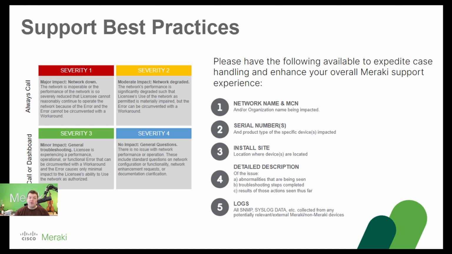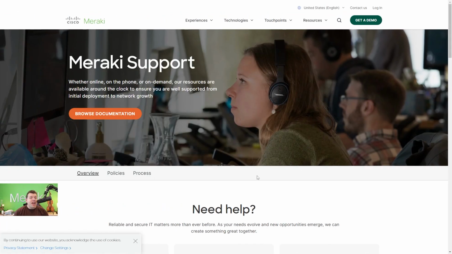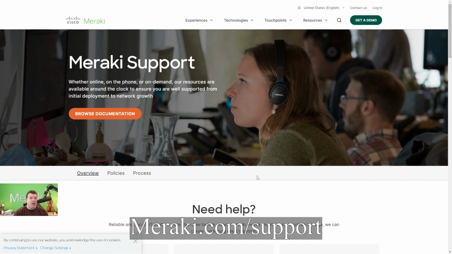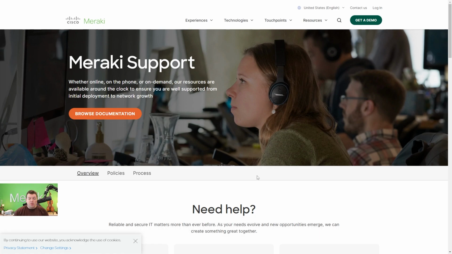And of course, logs. We could easily capture logs in a dashboard. I'll show you where to do that from a Meraki perspective. But any information that we could provide our engineers as well is always going to be greatly recommended for us to do. Now, the first page I have open here is the Meraki support page, meraki.com/support. This is where we could view our documentation, our policies, and our processes for Meraki if you are interested.